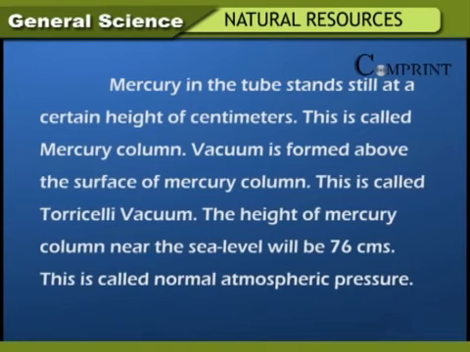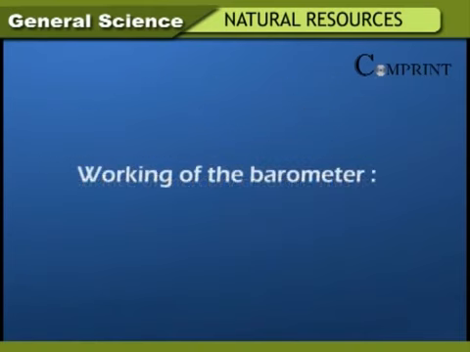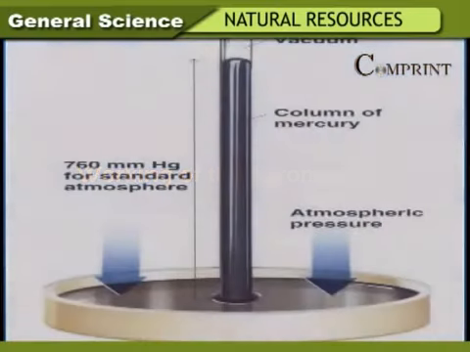The height of mercury column near the sea level will be 76 centimeters. This is called normal atmospheric pressure. Working of a barometer. The pressure exerted by the atmosphere on the surface of the mercury in the trough is equal to the pressure exerted at the same level in the tube. That's why the height of 76 centimeters of mercury column is equal to the atmospheric pressure. Because of this, the height of mercury is used in measuring the atmospheric pressure.